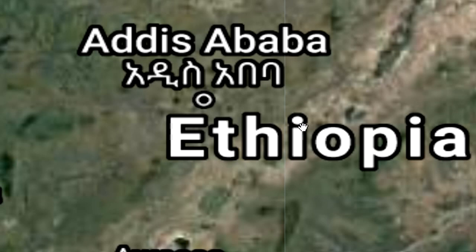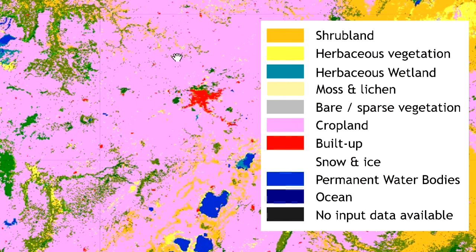Here, as you can see, the red color is showing the built-up area, blue color is showing the water area, and this pink color is showing the agriculture area, and there are other colors showing some other types of land cover and land use.